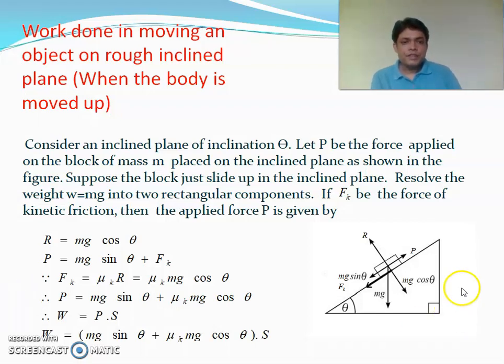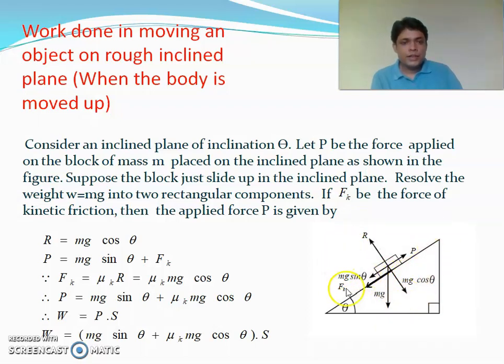But the situation becomes interesting when we move an object through an inclined plane. Suppose this is an inclined plane with inclination theta, and an object is resting on it, and we move it up with a constant speed with the application of external force P. Now we'll take the rectangular components of the weight mg into mg cos theta and mg sin theta.